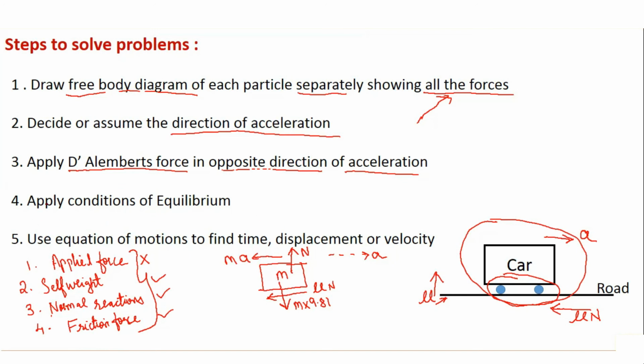Next step, apply conditions of equilibrium. So conditions of equilibrium are summation of Fx should be 0 and summation of Fy should be 0. And the last one is use equation of motion to find time, displacement or velocity, which we will use as per the requirement.